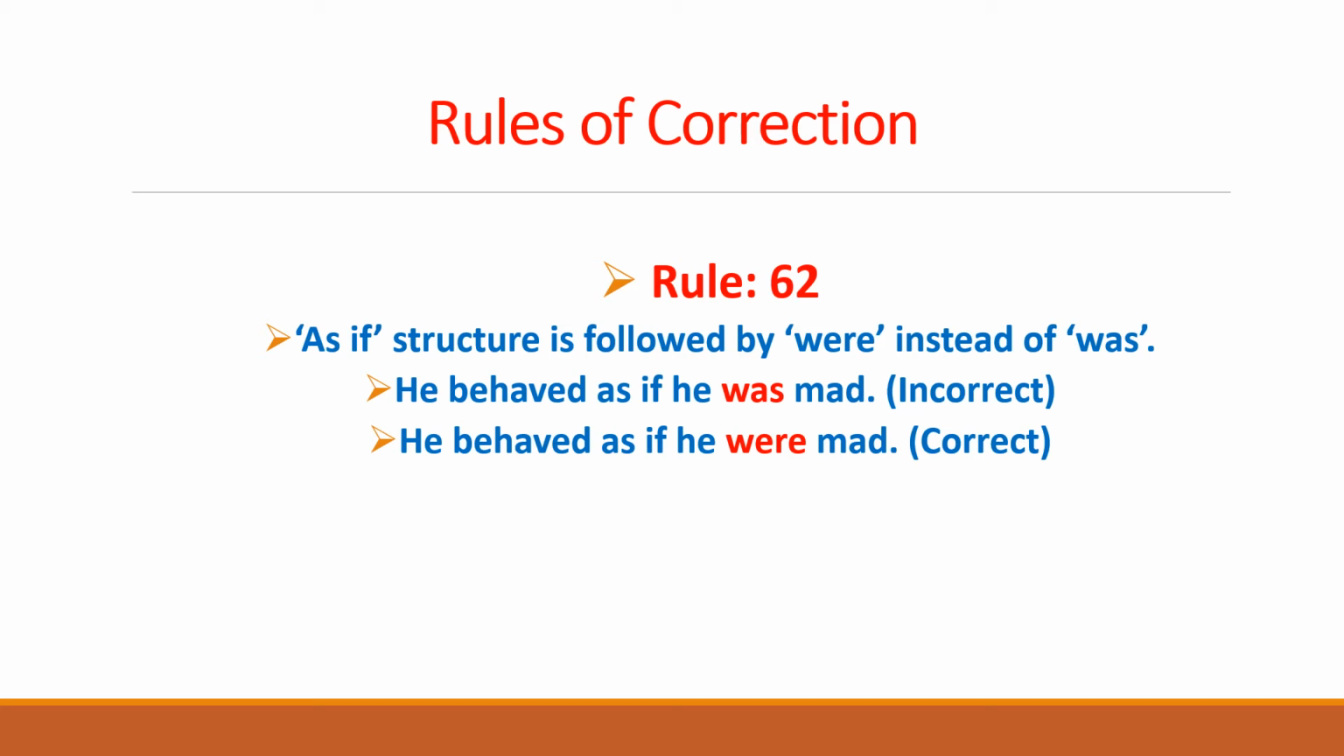So he behaved as if he was mad is an incorrect sentence, whereas he behaved as if he were mad is the correct sentence for this one, because it has been appropriately followed by were. He behaved as if he was mad is incorrect because of was after as if, and he behaved as if he were mad is the correct sentence because of using were after as if.